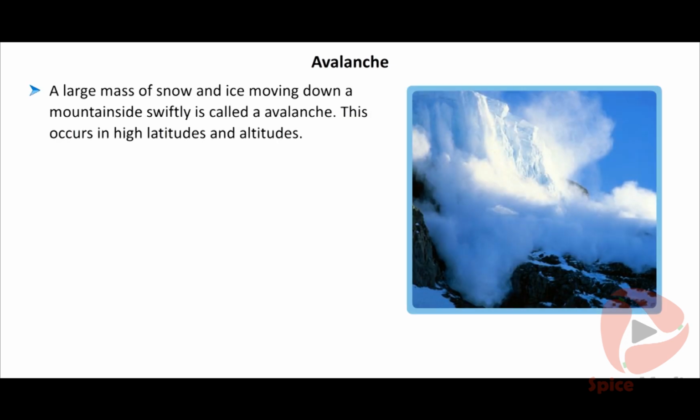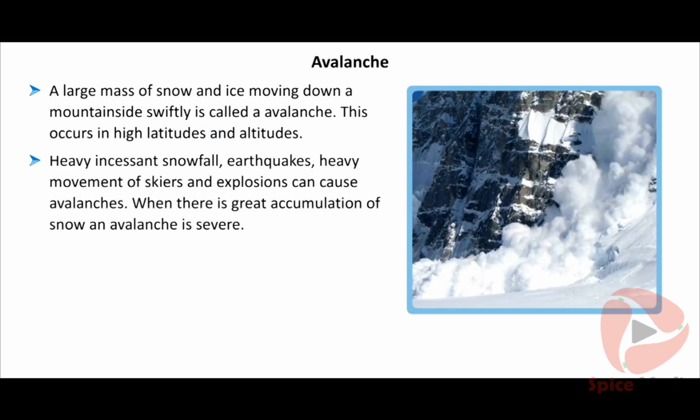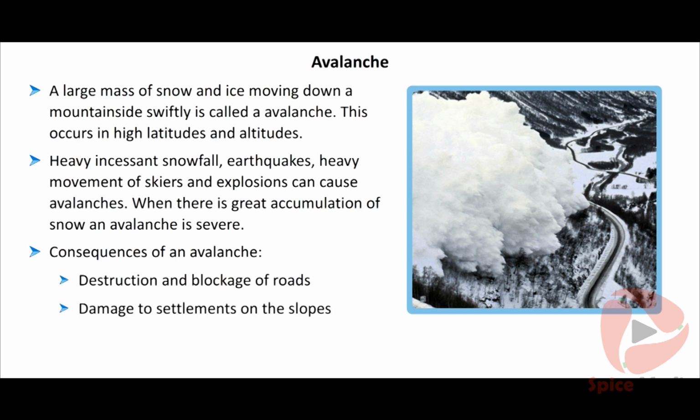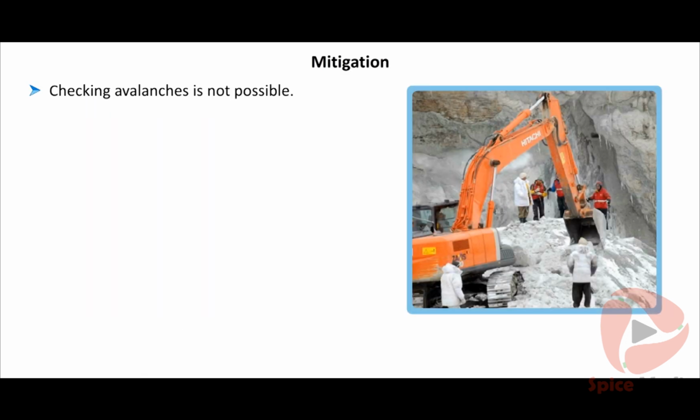Avalanche. A large mass of snow and ice moving down a mountainside swiftly is called an avalanche. This occurs in high latitudes and altitudes. Heavy incessant snowfall, earthquakes, heavy movement of skiers and explosions can cause avalanches. When there is great accumulation of snow, an avalanche is severe. Consequences of an avalanche: destruction and blockage of roads, damage to settlements on the slopes, damage to wildlife and vegetation in the region. Mitigation. Checking avalanches is not possible.